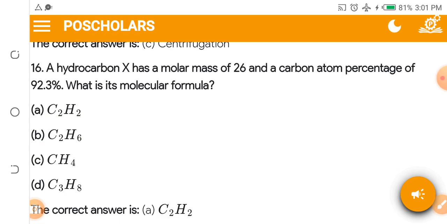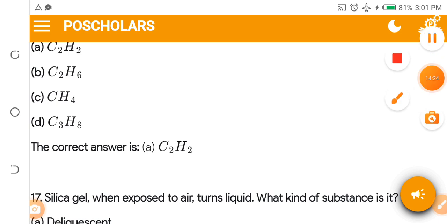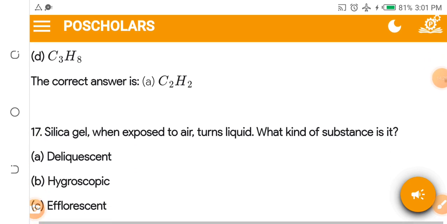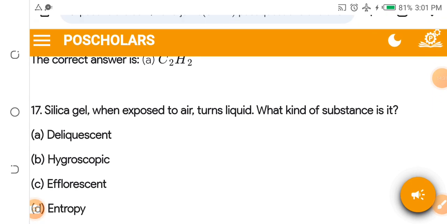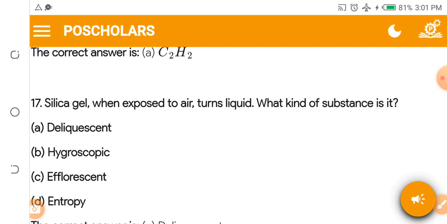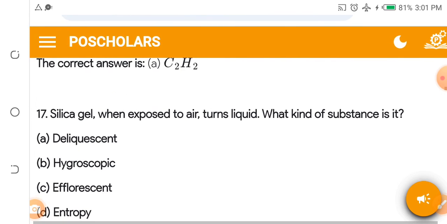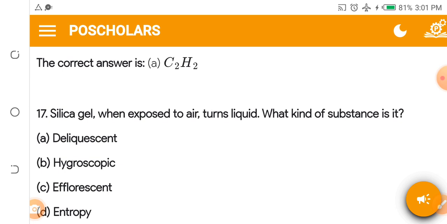Okay, we continue. Let's entertain this question. Silica gel, when exposed to air, turns liquid. What kind of substance is this? I've talked about this several times, so I won't give you the answer to question 17 because I've taught this in a previous video.